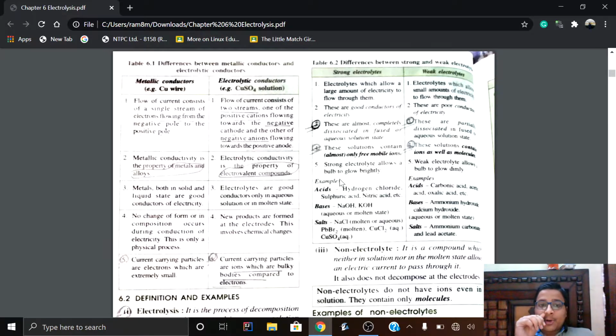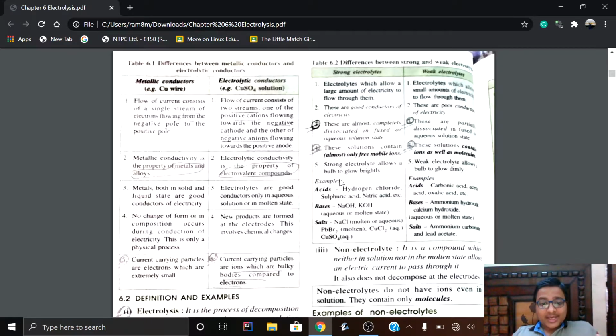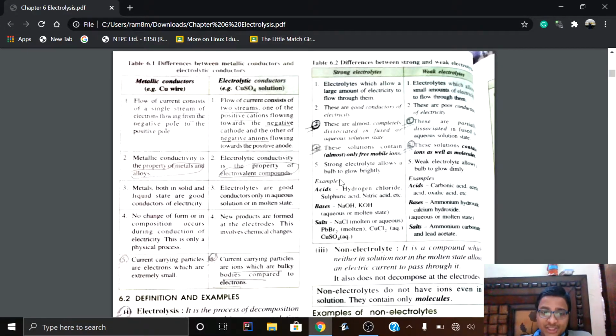On the other side, in electrolytic conductors, new products are formed at the electrodes, and this involves a chemical change, because there are two streams: the positive cations flowing towards the negative cathode and the negative anions flowing towards the positive electrode. So there are two ionic changes, and as the ions split, they react with other ions, and new products are formed at the electrodes. That is, it involves chemical changes.